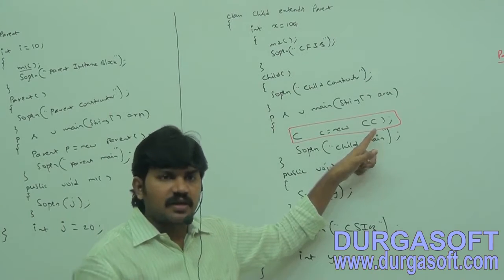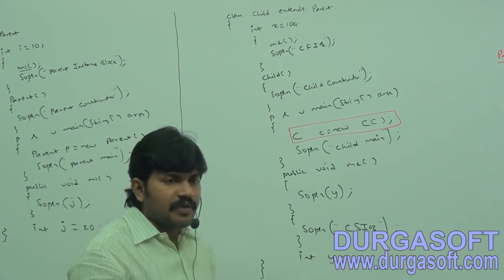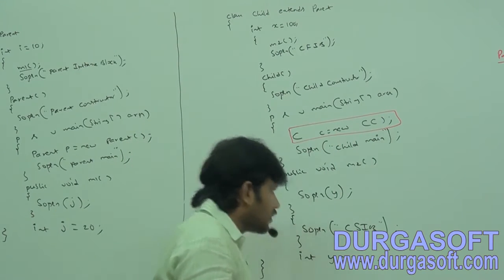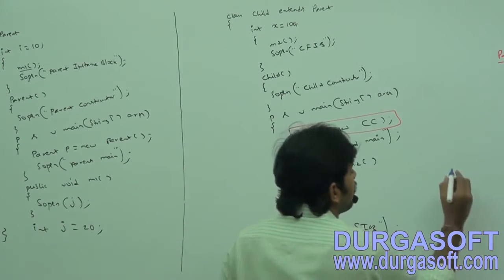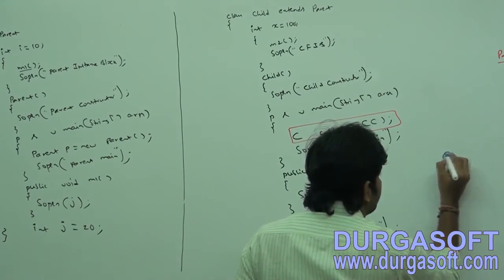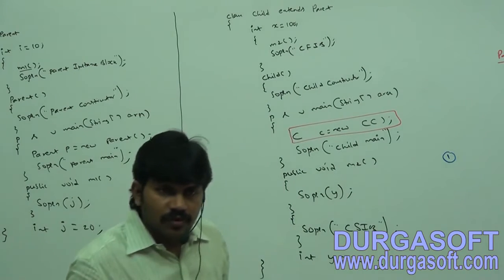Parent to child relation is there. Then how will the sequence be performed? Just observe the sequence, right? And now listen very carefully. Whenever we are creating a child class object, what sequence of events will be performed?